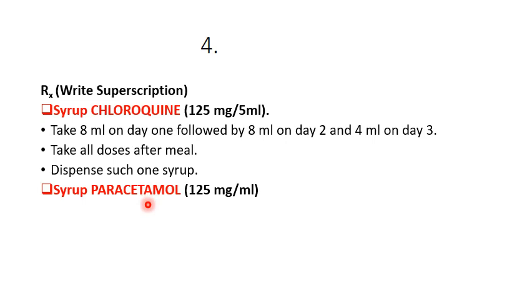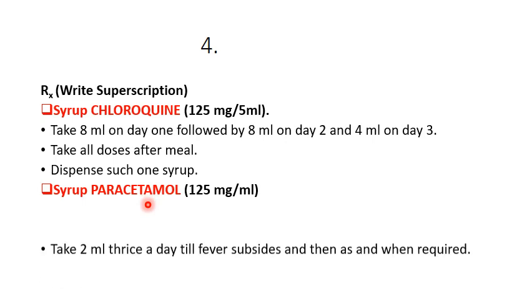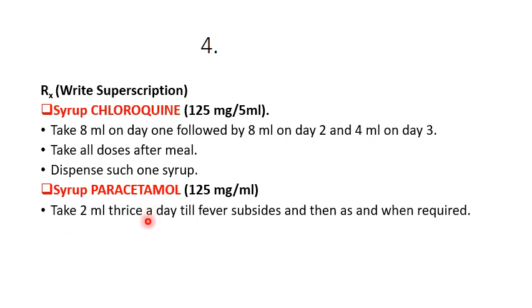Give syrup paracetamol for fever. Strength is the 125 mg per ml. Take 2 ml thrice a day till fever subsides, and then as and when required. Dispense such one syrup.